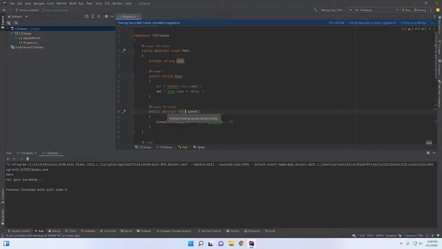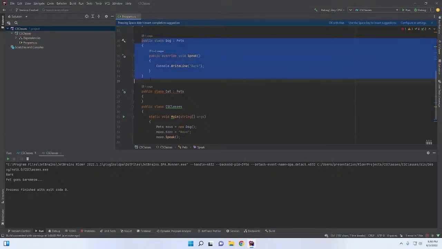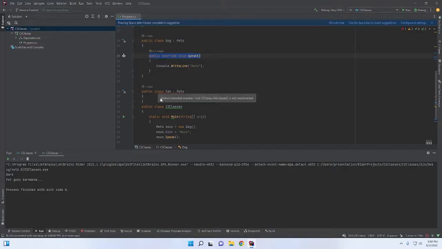And so when we do that, now our message is abstract method cannot declare a body. So we have to get rid of this there. And so this will look similar to, say, a function prototype in C++. This is a method that we are declaring. It is an abstract method of type void, but any class which inherits pets must implement their version of speak. Notice that cat no longer works. Abstract inherited method or member void pet speak is not implemented.